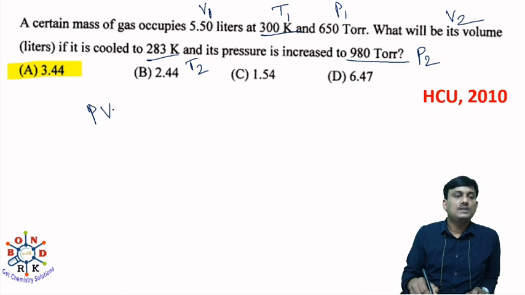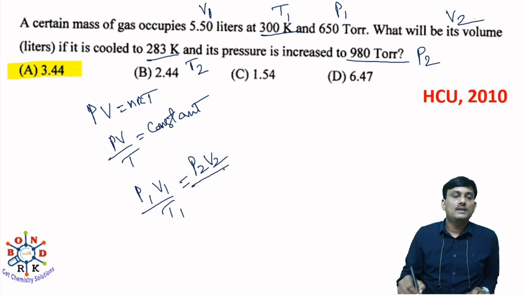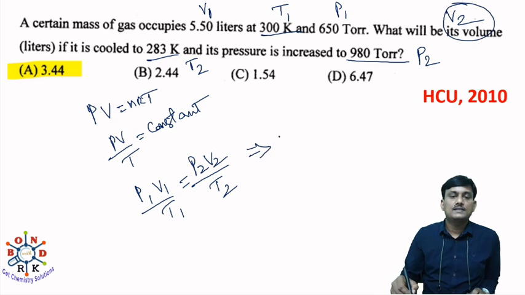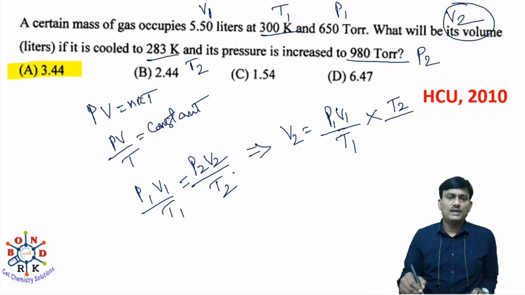We know the equation PV is equal to nRT. So PV by T is equal to nR. This one is constant, nR is constant. So P1 V1 by T1 is equal to P2 V2 by T2. You have to find out V2. So that implies V2 is equal to P1 V1 by T1 into T2 by P2.